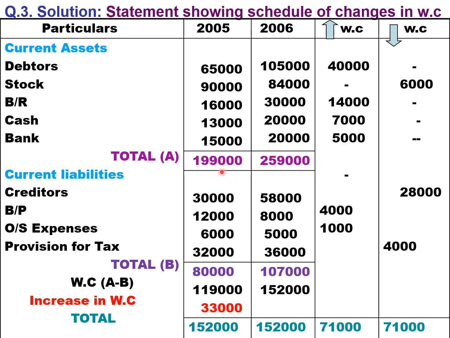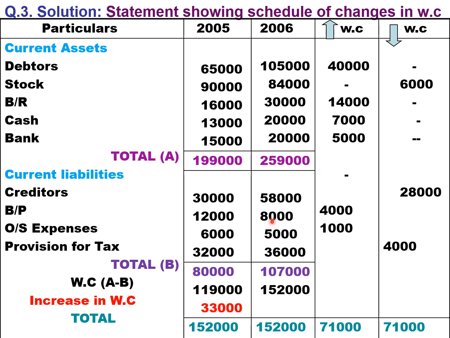Total current assets of last year 1,99,000 and current year 2,59,000. Creditors last year 30,000, current year 58,000. So creditors, there is an increase in creditors of 28,000. So increase in creditor will result in decrease in working capital. Bills payable last year 12,000, current year 8,000.